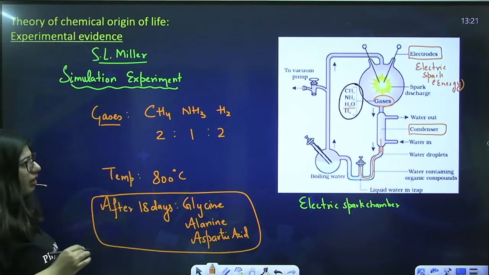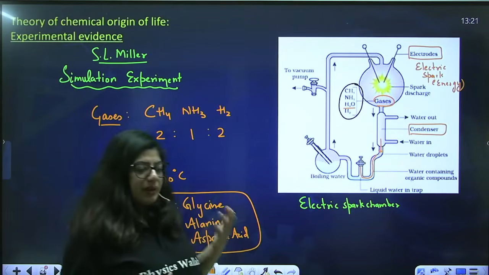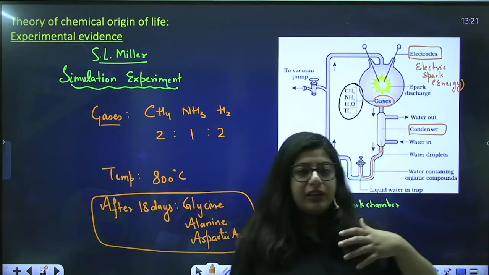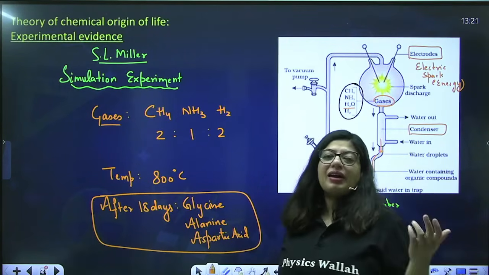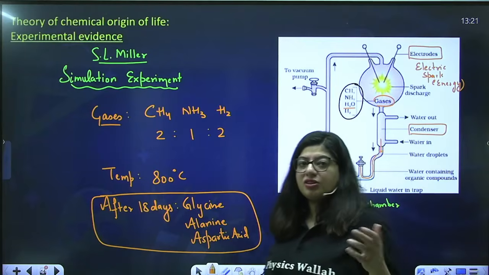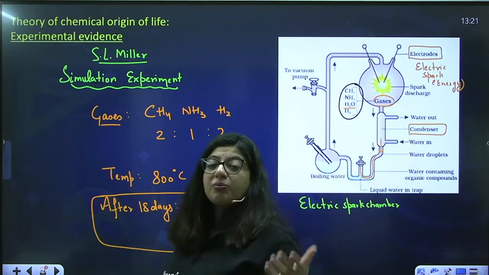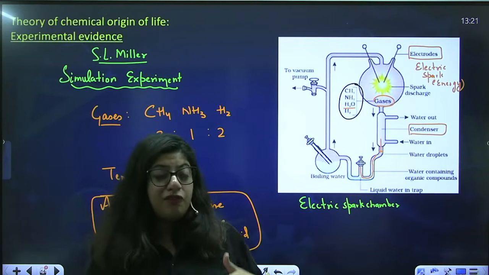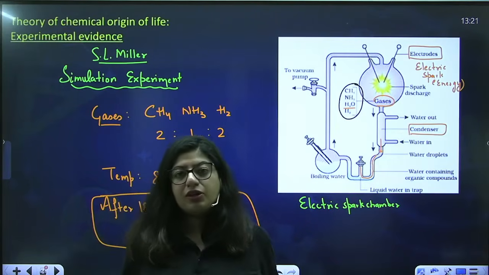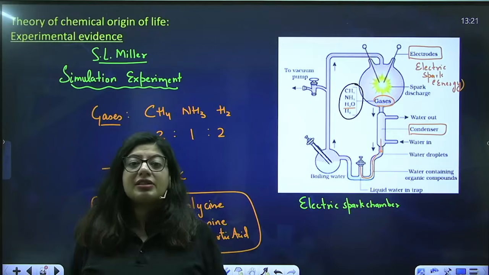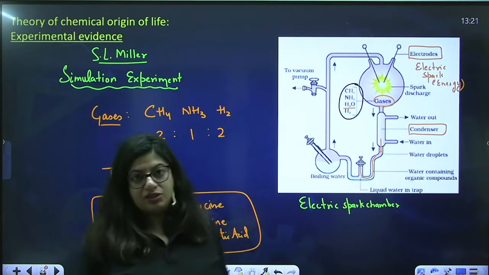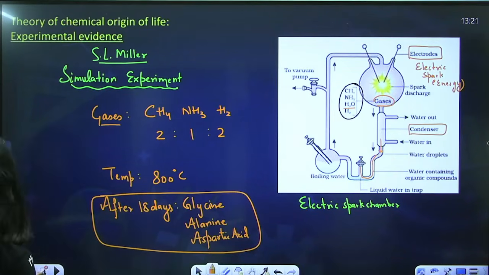Fine. After this experiment, many other scientists performed their own kind of simulation experiments. Some added HCN, and that led to the formation of some nucleic acids as well. They formed nitrogenous bases as well. So that explained somehow that this theory is somewhere right and correct. Fine. So this was experimental evidence.